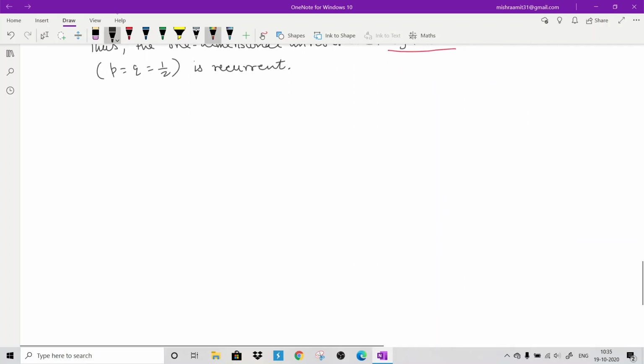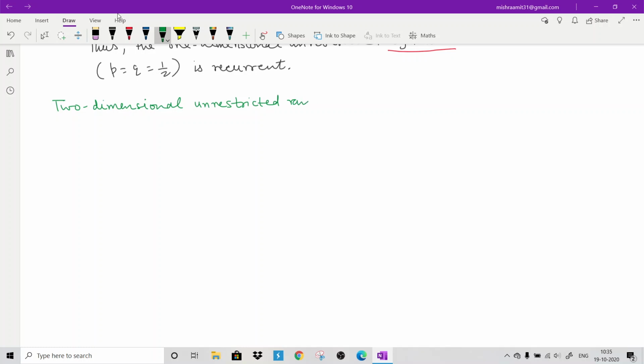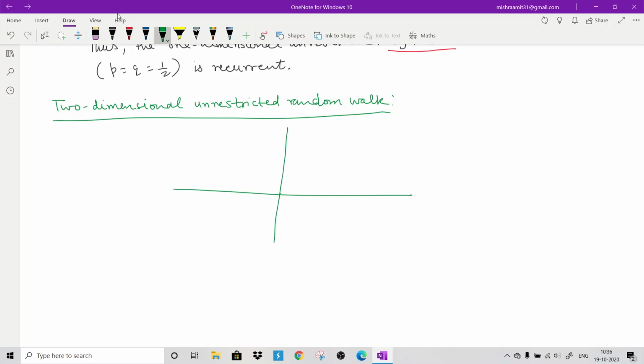Now the same thing for two-dimensional random walks. So now we will focus upon the two-dimensional unrestricted random walk. What does it mean? This is, for example, your origin.